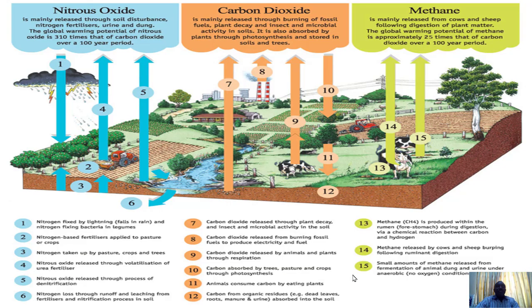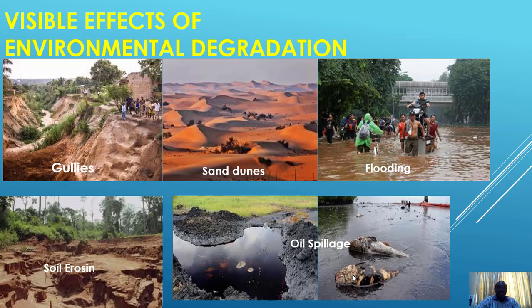Well, these are visible effects of environmental degradation. We have gullies, we have sand dunes. Gullies are more advanced activities of soil erosion. These gullies are very prominent in the southeast. We have sand dunes. These are prominent in the north, in the northwest, in Zamfara area, and the northern part of Nigeria. Then you also have the flooding.